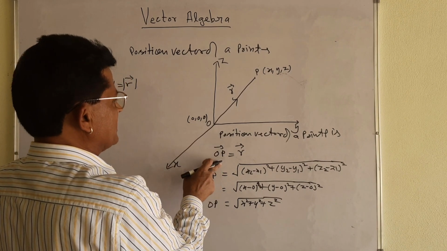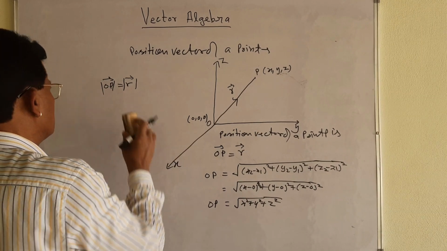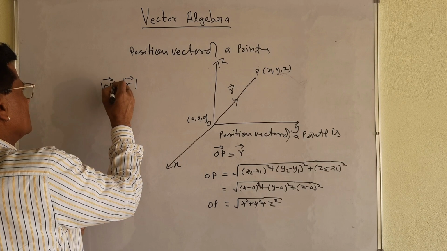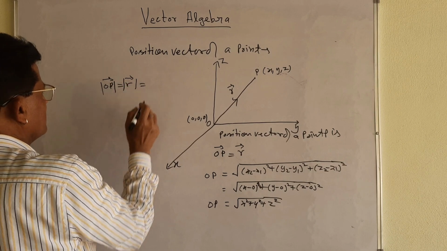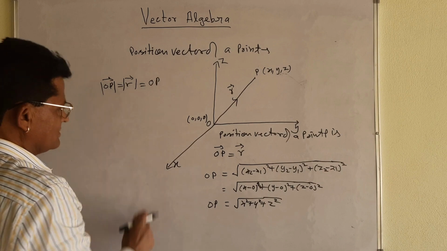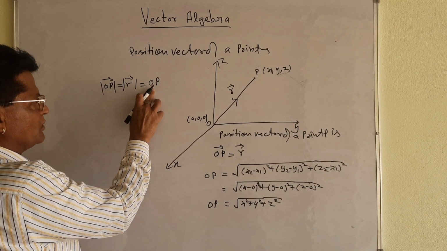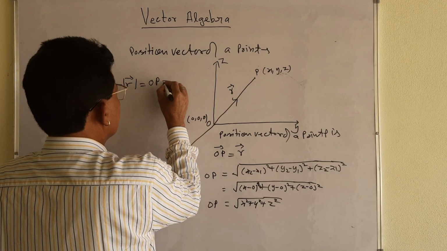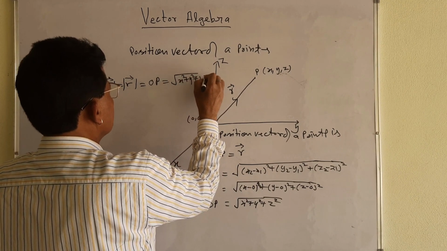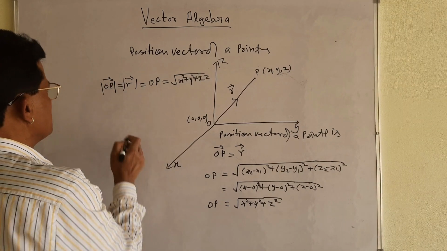When you find out its magnitude, it will change into a scalar quantity. If you take its magnitude, it will be equal to the magnitude OP. And OP is equal to what? Root of x square plus y square plus z square. This is OP.